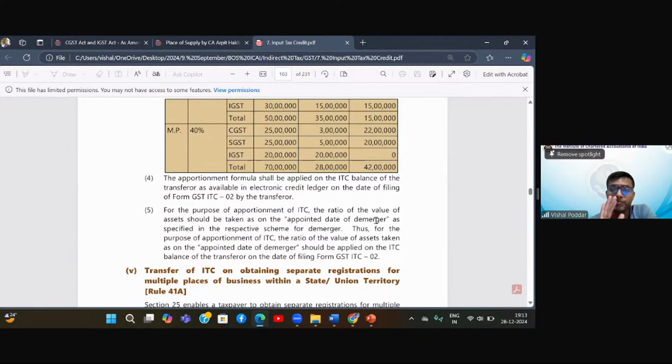So the point is, today we are filing ITC 02. Credit ledger balance we'll see today, because this is the balance which I have to distribute. But for this, the ratio which we have to take is the ratio of assets. That ratio I will be taking as on the date of demerger. I hope this is clear and there is no confusion with this. And it is again a very logical point, so I feel that is why they have given two separate dates.